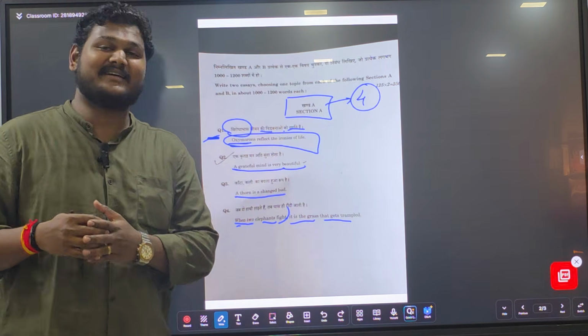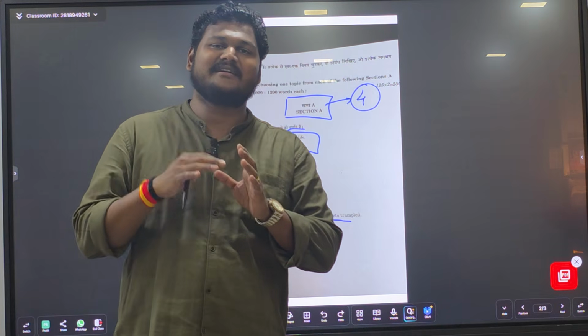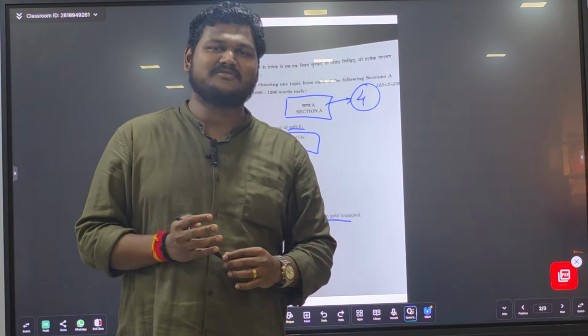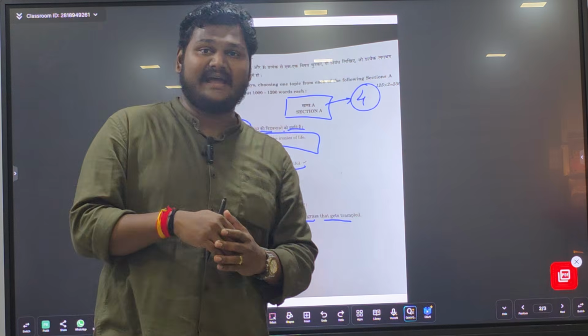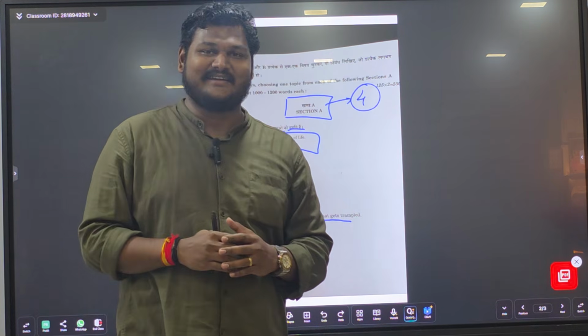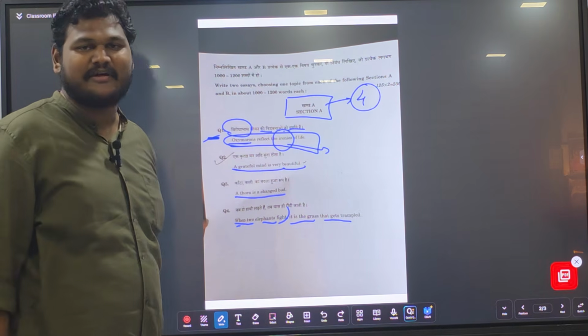For example, killing is wrong. Right, killing is wrong, but at the same time there are certain protections given to the butchers. You're understanding the point. These are the ironies of life. On the one hand, we are talking about climate change; on the other hand, we are going in a private jet to talk about climate change. So these are the ironies which we have to identify over here.